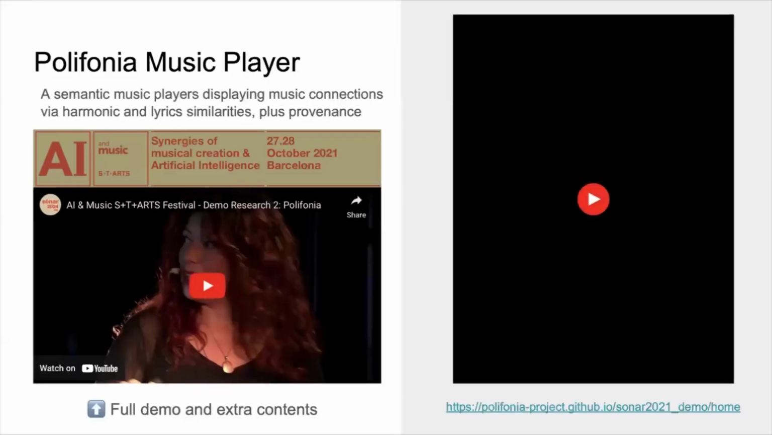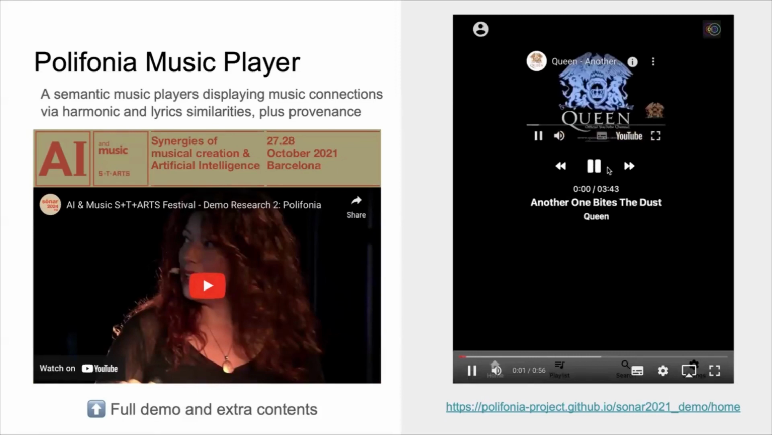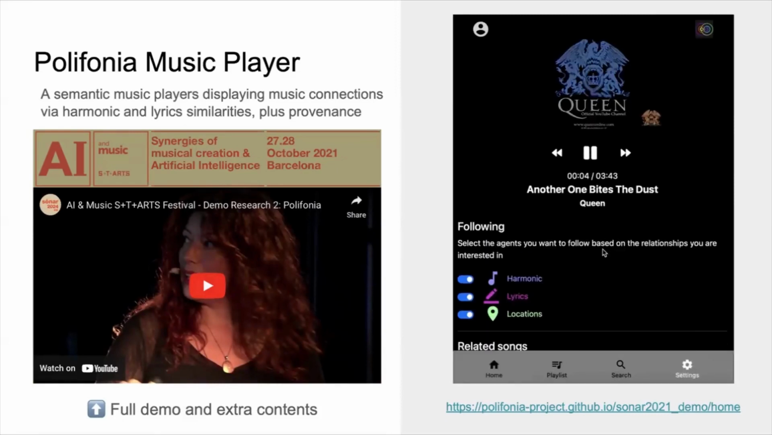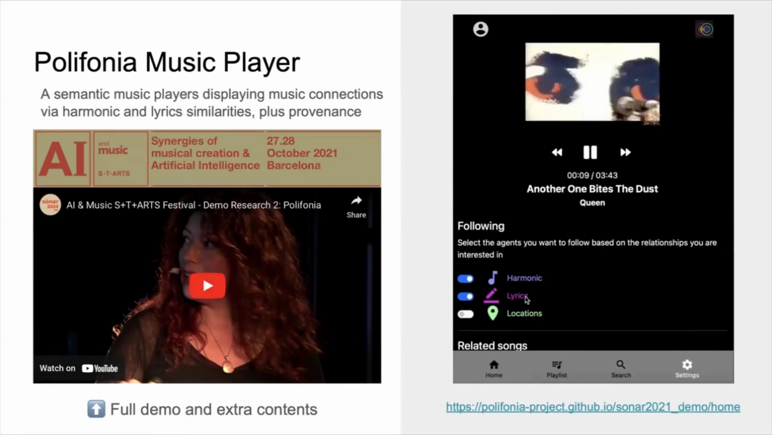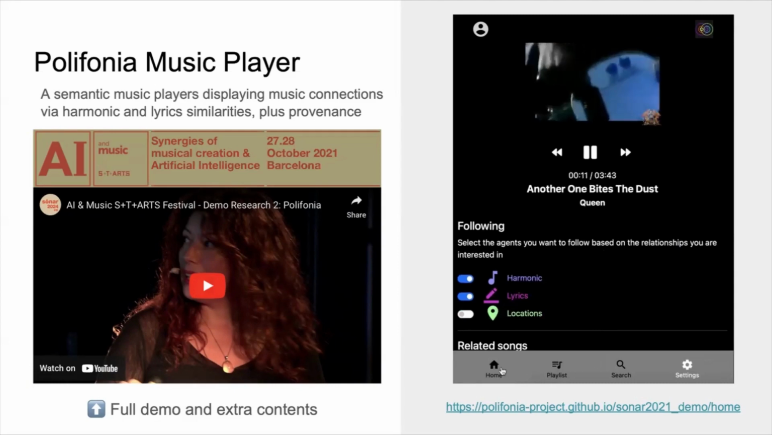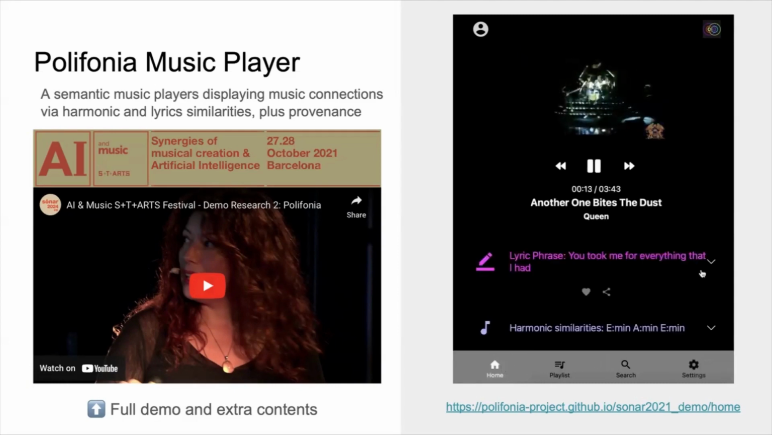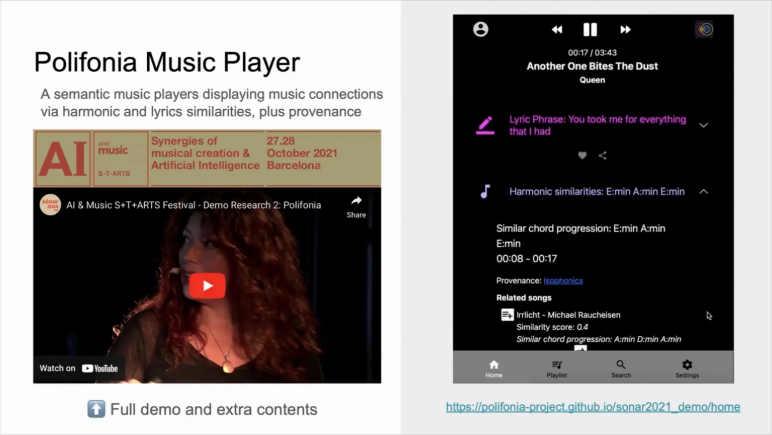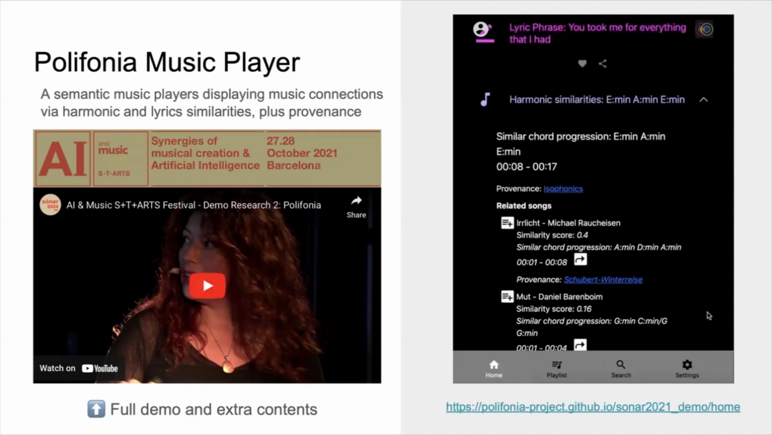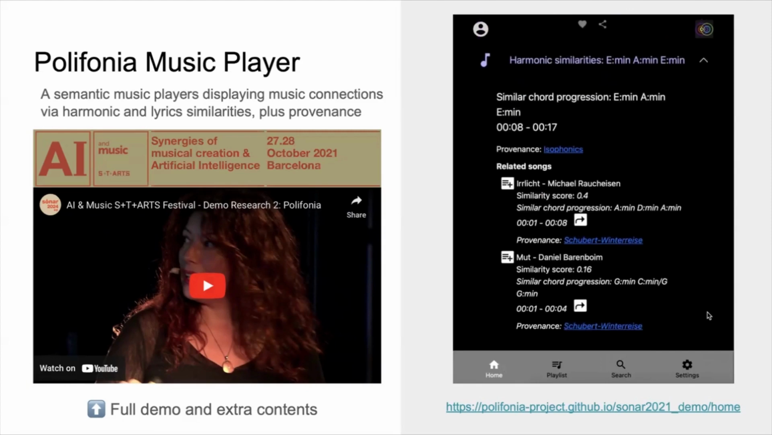One of them is the Polifonia music player, which was demoed at Sonar in 2021. And this is implementing different agents, finding similarity through harmony, lyrics, location, and so forth. And this is one of the many examples of the applications that we can build once we manage to interconnect the musical knowledge from the data and from our ontologies.